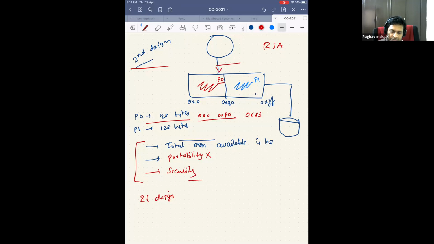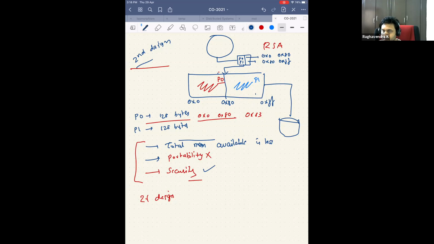So now there will be a table where I will have process 0 and process 1. I know that process 0 is from 0x0 to 0x80, and process 1 is from 0x80 to 0x100. If process 0 generates an address outside its range, then that address will not be given to the main memory at all. So I just added one more slide, a very tiny table, which checks the addresses being generated. I solved the security issue by doing this.